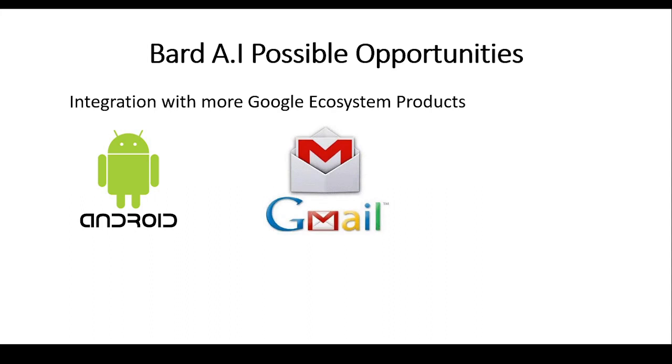Other areas that it can still integrate with is Gmail. Now, rather than me having to go to Bard to search for content and then export to Gmail, they can just integrate Gmail in such a way that I can go to Gmail directly and give it a prompt, write an email to my friend informing them about the top tech news today. So that's an opportunity that Google has, and I believe it's something that they are working on.